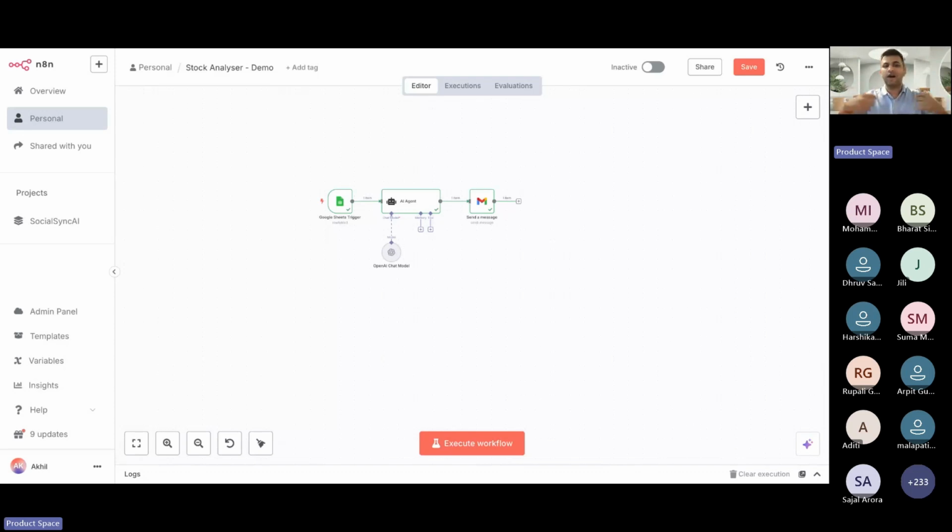Now, how many of you were able to build along with me? Don't worry. We're going to take 5 minutes of Q&A break. If anyone has any questions around building this, I will try helping you out. So don't worry. What you can do is write your queries in the chat, and I'll try taking them one by one. If you want me to do it again with this agent for any specific stock analysis, I can do it.